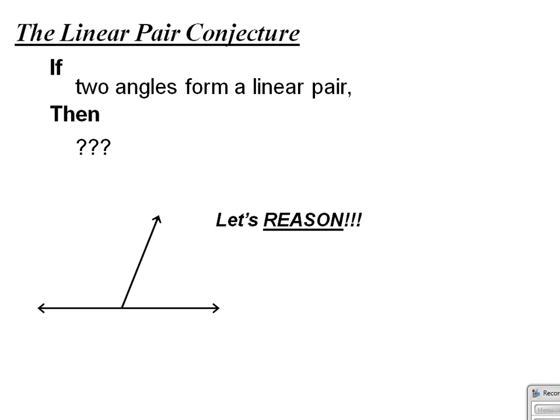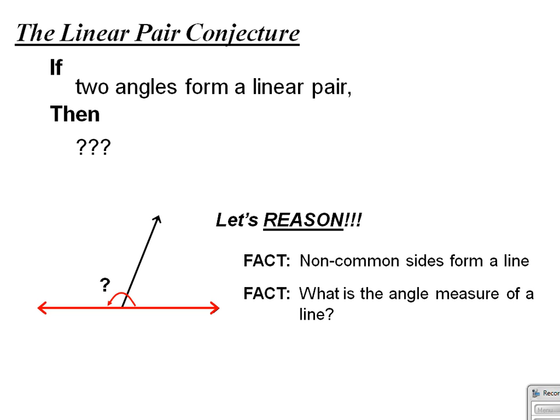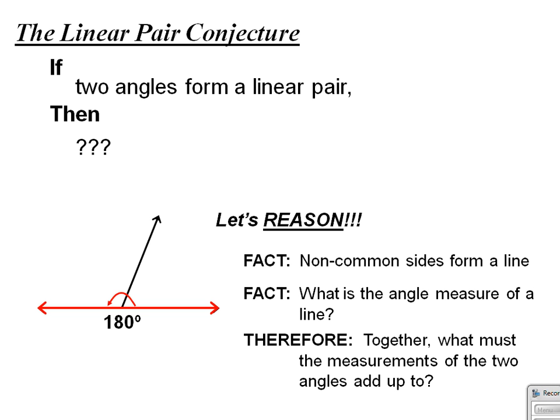Now, we just went over what a linear pair was and the facts that make up the definition of a linear pair. So if we analyze those facts for a moment, we know that in a linear pair, the non-common sides form a line. All right, that's established. But we can also pull up as a fact that the angle measure of a straight line, as we've measured before with the protractor, is 180 degrees. Given these two facts, that the non-common sides form a line, and that the angle measurement of a straight line is 180 degrees, we can come to an important conclusion.